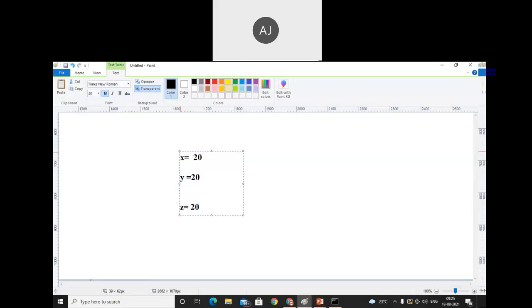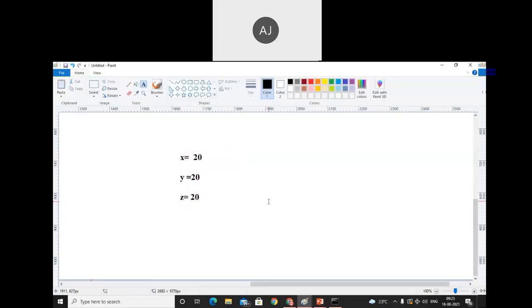So just unmute yourself and specify how many objects will be created. X, Y, Z, these are the reference variables. Unmute yourself and just specify how many objects are created. Sir, one object will be created. Right. The answer is only one object will be created.